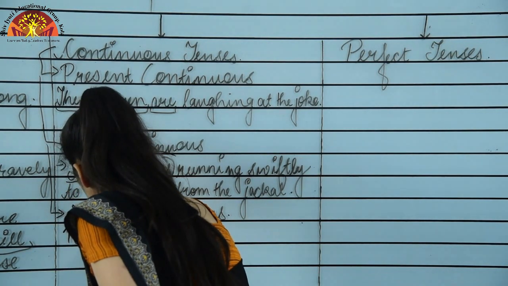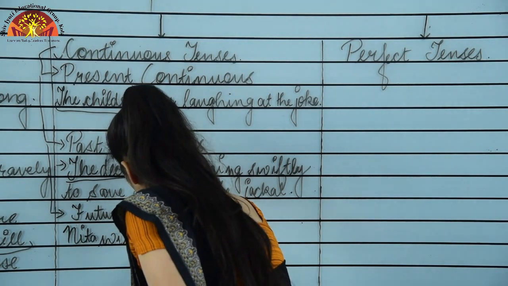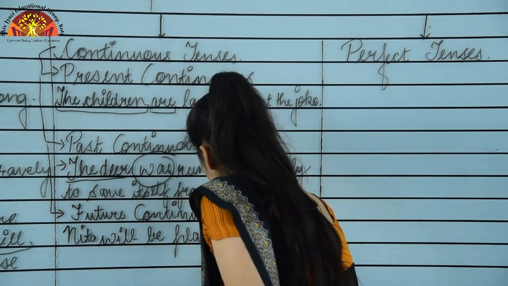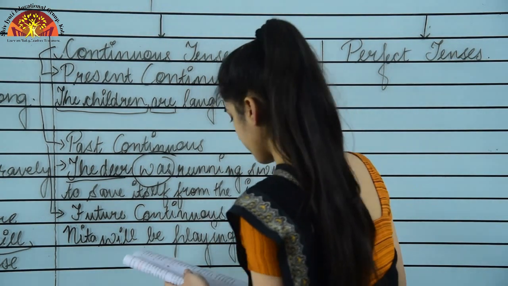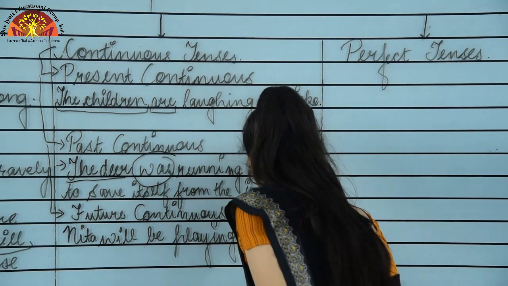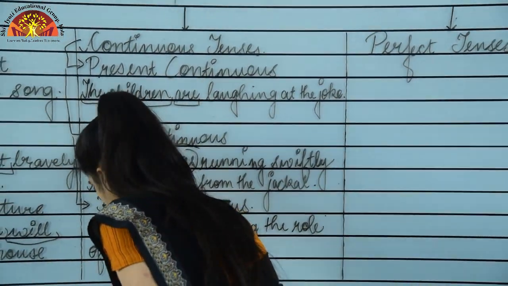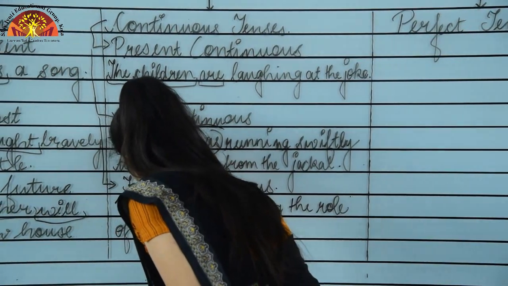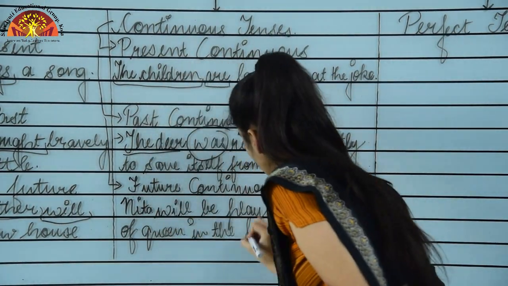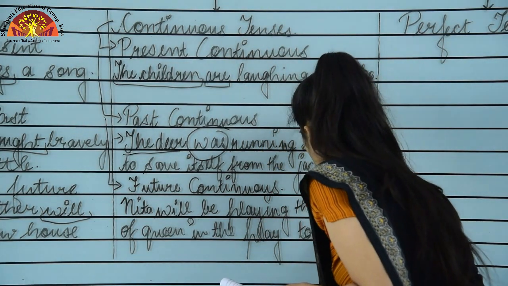Okay, now I am taking one example. Neeta will be playing the role of queen in the play tomorrow.